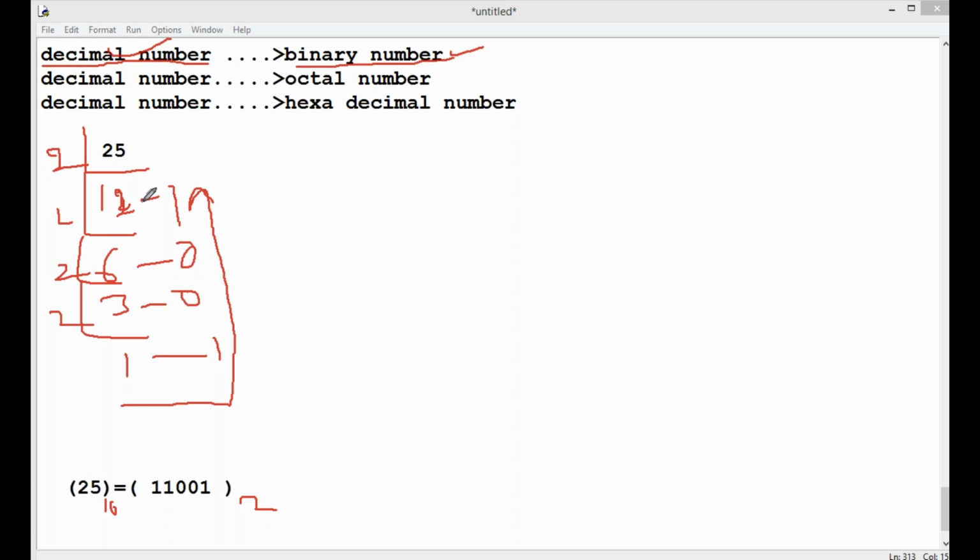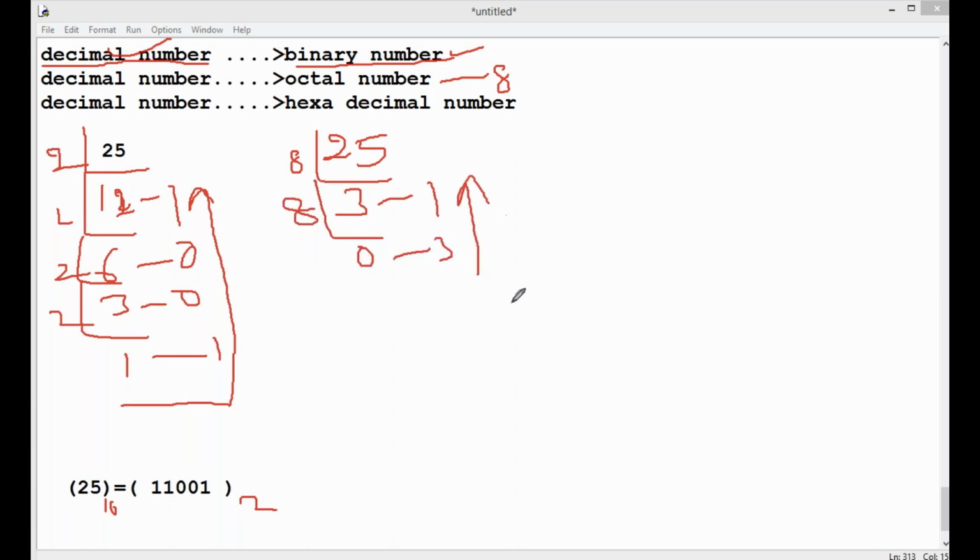If you want to convert the same number into octal number, is it possible? 25. For octal the base value is 8. Okay, 8 3s are 24. The remainder is 1. So 8 0s, the remainder value is 1. Write the answer.